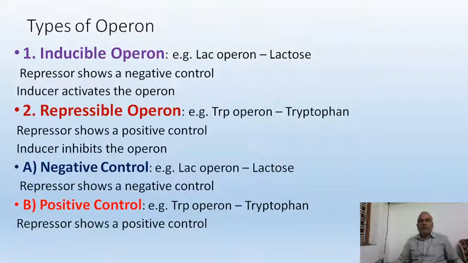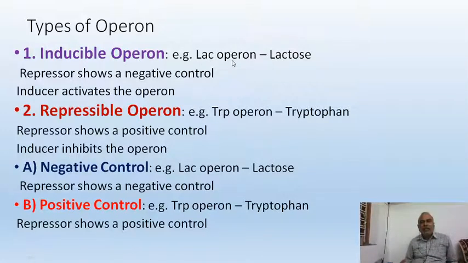How many different types of operons are there? Operons are broadly classified into two types on the basis of the repressor molecule and on the basis of the inducer molecule. On the basis of inducer, it is two types: inducible operon and repressible operon. On the basis of repressor molecule, it is negatively controlled or positively controlled. Okay, let us understand it with the diagrams.